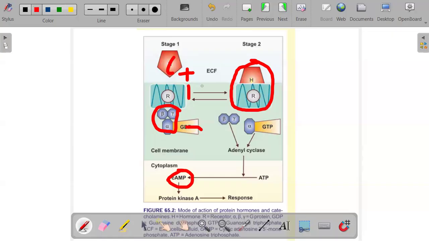We have talked about second messengers, other second messengers, in first semester, where you had to look at action potential and how all that happens. Remember, we're still talking about the mechanism of action of hormones. This was just the second way in which hormones act, which is activating intracellular enzymes. We've talked about enzymes like protein kinase being activated by cyclic AMP, which is the second messenger. I hope this is clear. If there are any questions, feel free to ask.